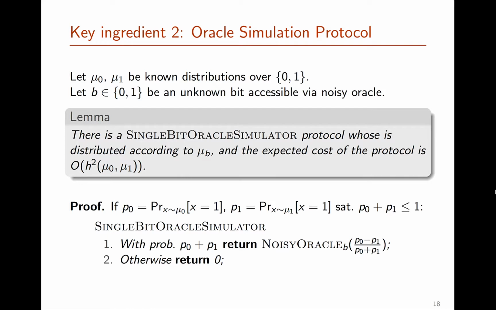And actually, the protocol itself is quite simple. So just to simplify the presentation, if we think of P0 and P1 as being the probabilities that we output 1 under mu0 and mu1 respectively, and we assume that P0 plus P1 is at most 1, then what the simulator does is with probability P0 plus P1, it calls the noisy oracle with an appropriate bias parameter, and otherwise it just returns 0.